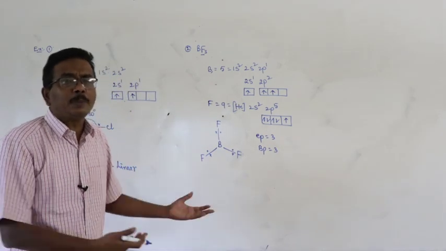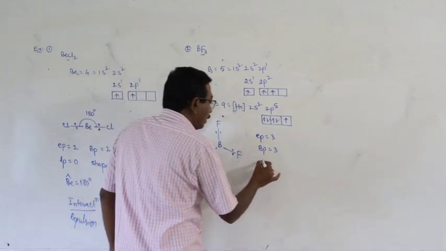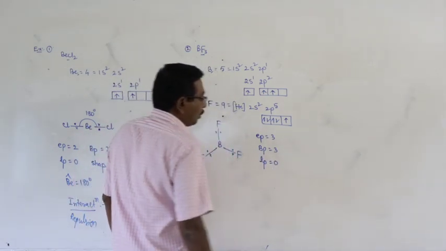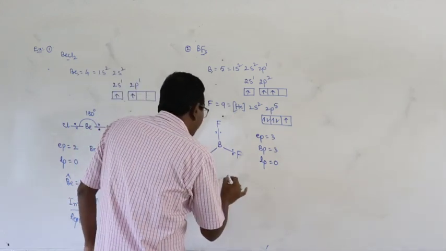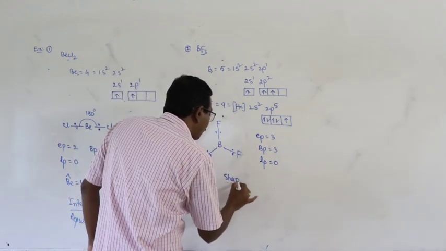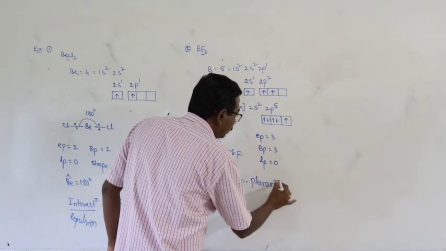Then it is very easy to predict the shape of the molecule, and it is symmetric. And here the number of lone pairs is 0. No lone pair. And the shape of the molecule is planar triangle.